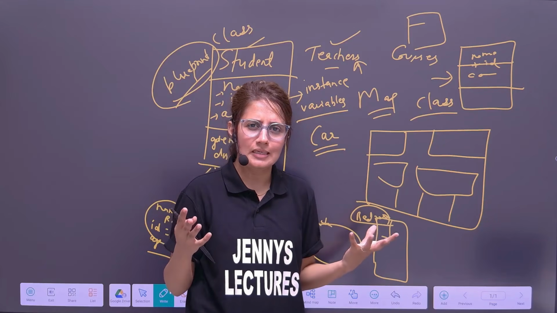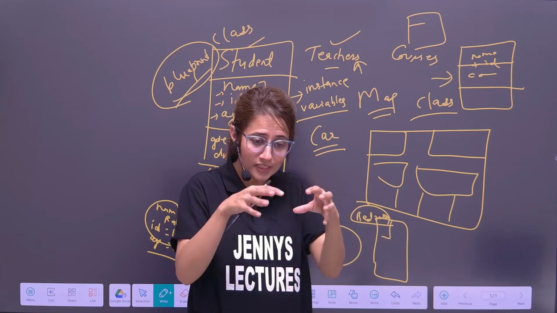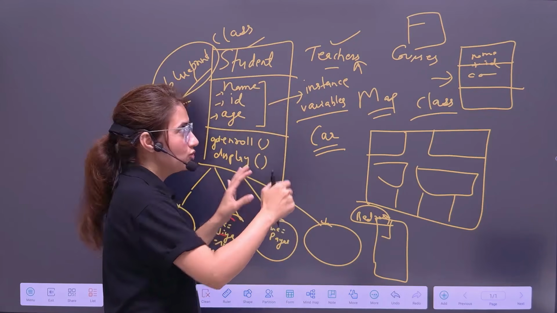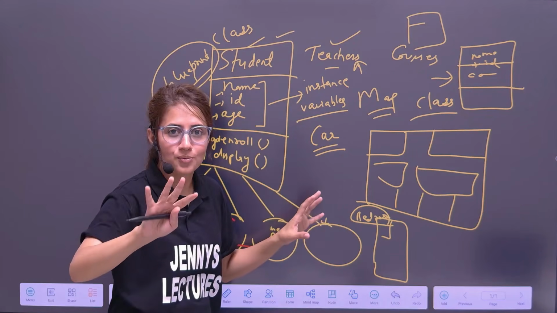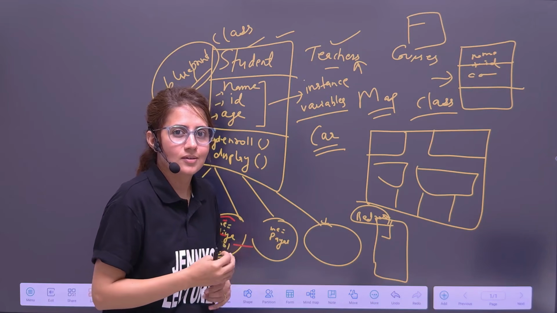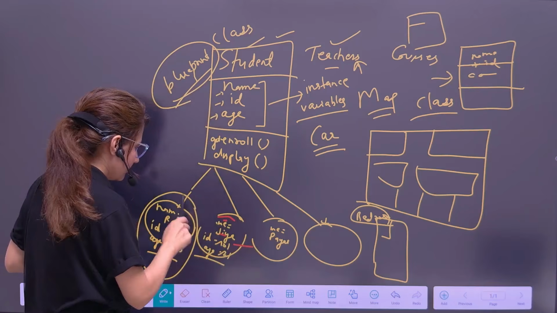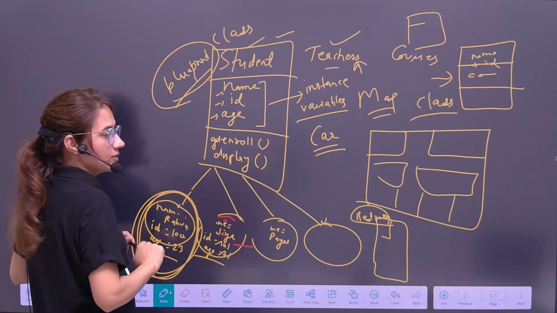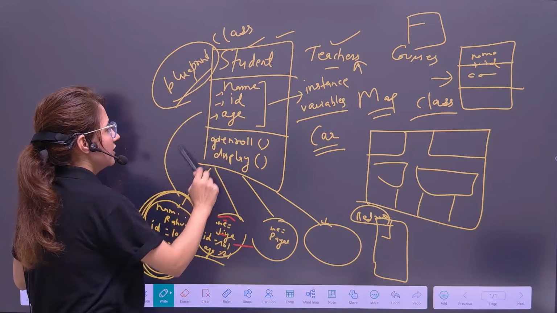Class is a logical thing. That's it, right? Objects are the main thing. If you want to do something, it's not like you just create a class and that's it. No. If you want to do something, you have to create an object of that class, because objects are the things which are going to contain the actual data. Right? Using objects only we can access these things.